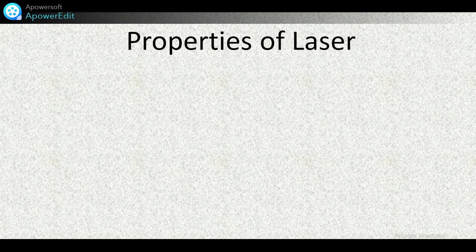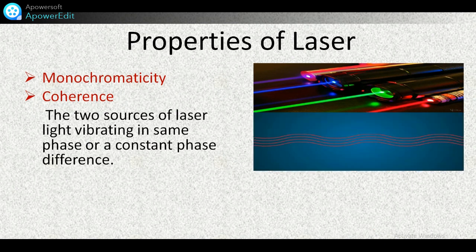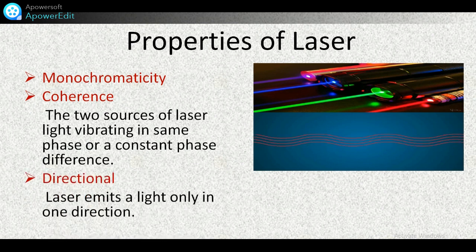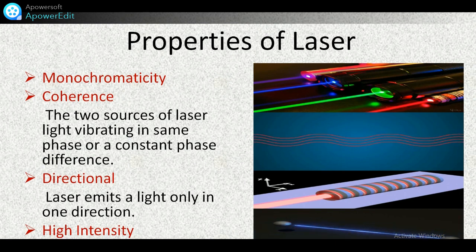Now let's see the properties of laser. First, monochromaticity. Laser light is monochromatic in nature. Second property is coherence. The laser light is coherent with same phase or constant phase difference. Laser light is unidirectional, and laser emits light with very high intensity. These are the properties of laser.